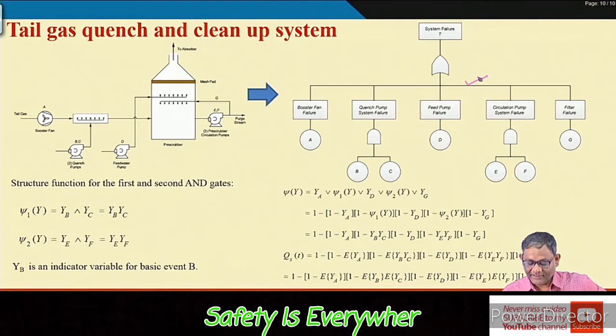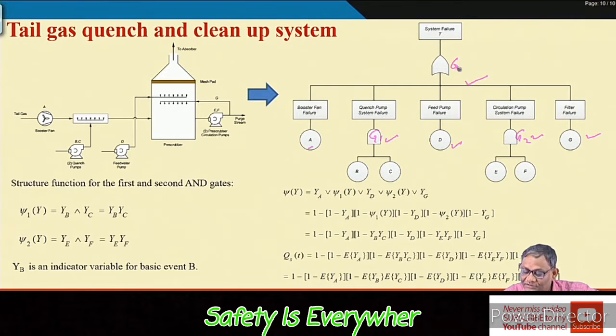Now what is happening here? This is an OR gate. Suppose I say this is my G gate, this is the G1 gate and this is the G2 gate. So that means this union G1, and union this, and union this.